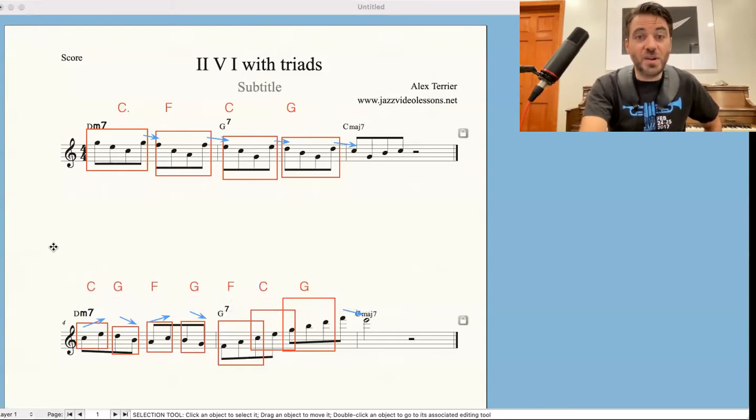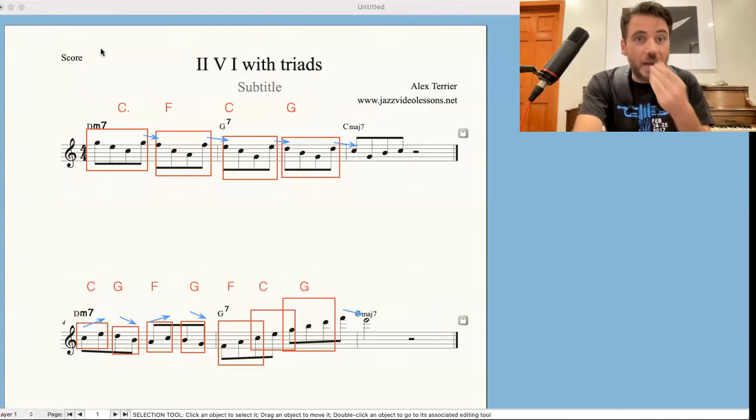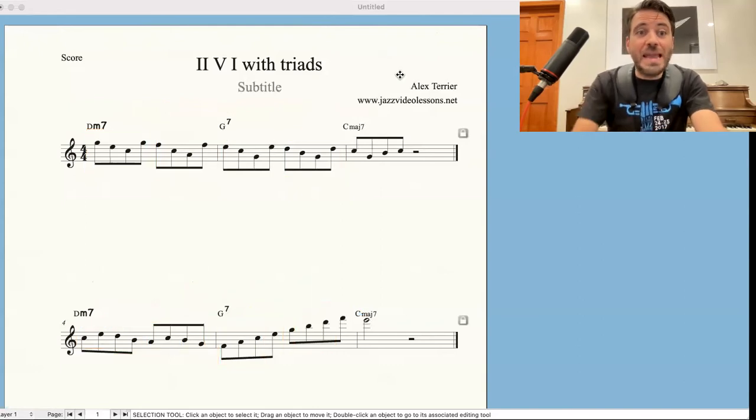All right, so those are the first two examples, first two phrases where I'm using only the C, F, and G major triad. Basically, the 1, 4, 5. These are just quick examples, and you are able to practice improvising lines like this.